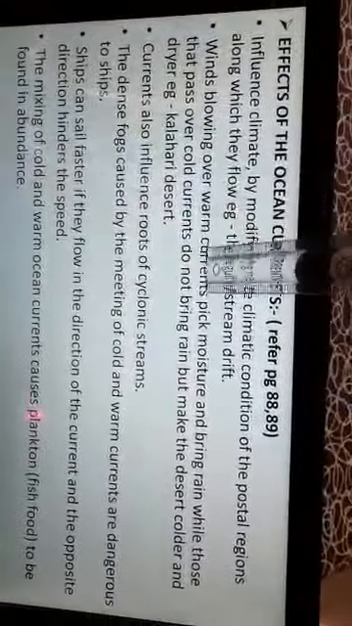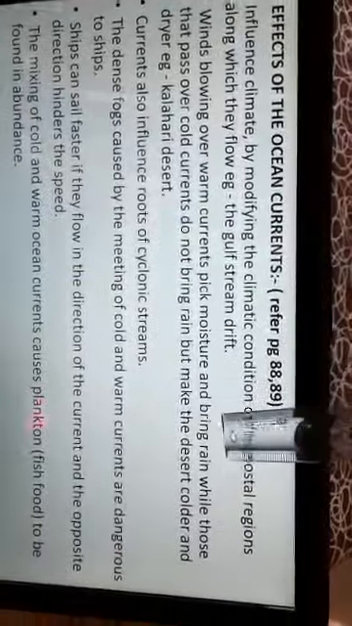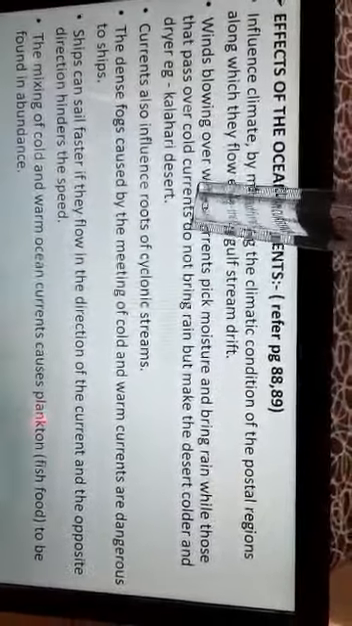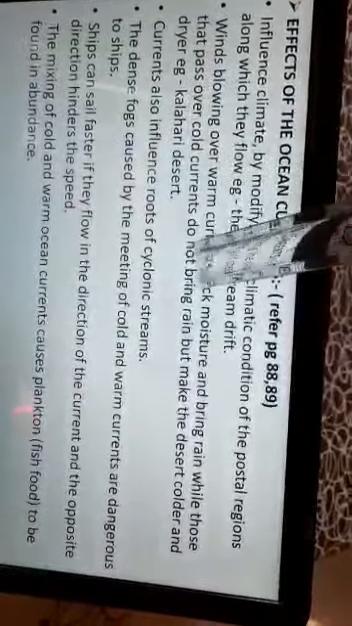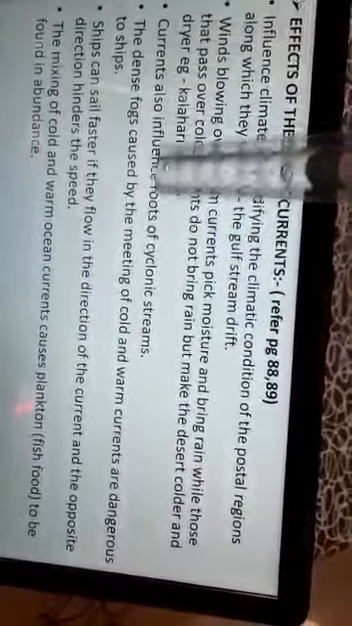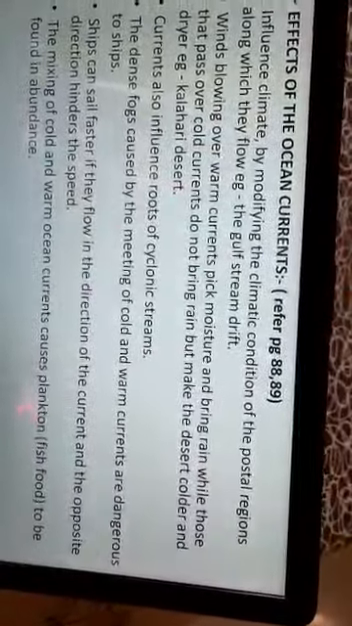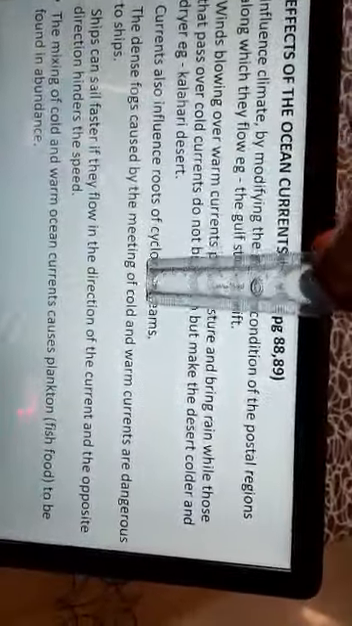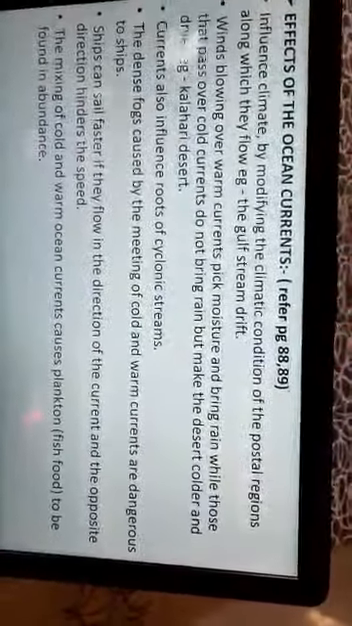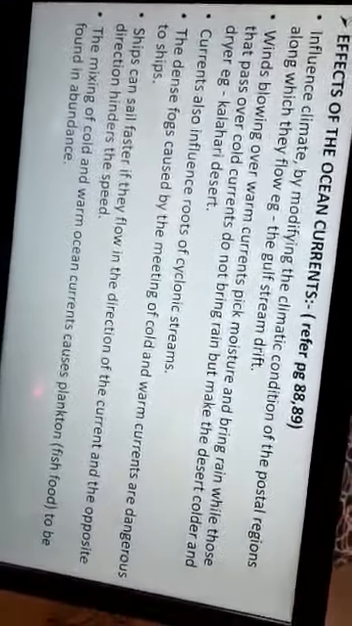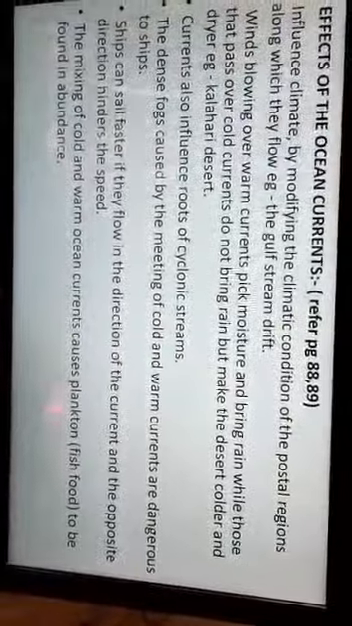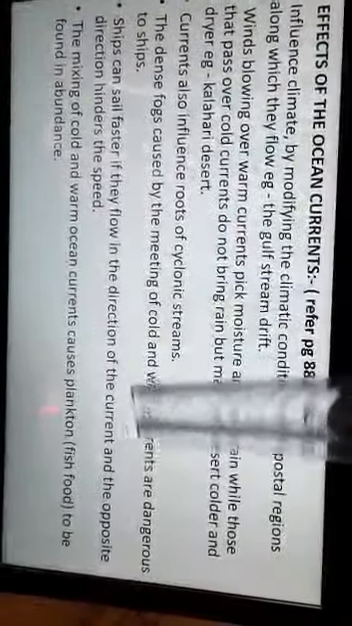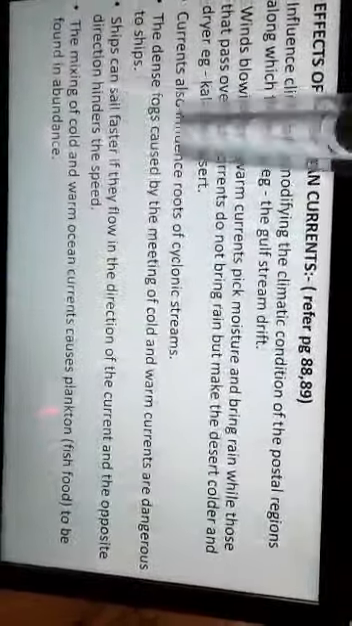Now winds blowing over warm currents pick up moisture and bring rain, while those that pass over cold currents do not bring rain but make the desert colder and drier. For example, the Kalahari Desert. The currents also influence the routes of the cyclonic storms. Dense fogs caused by the meeting of cold and warm currents are dangerous to ships. Here in your textbook it is explained how these are dangerous. Ships can sail faster if they move in the direction of the current, and the opposite direction hinders the speed.